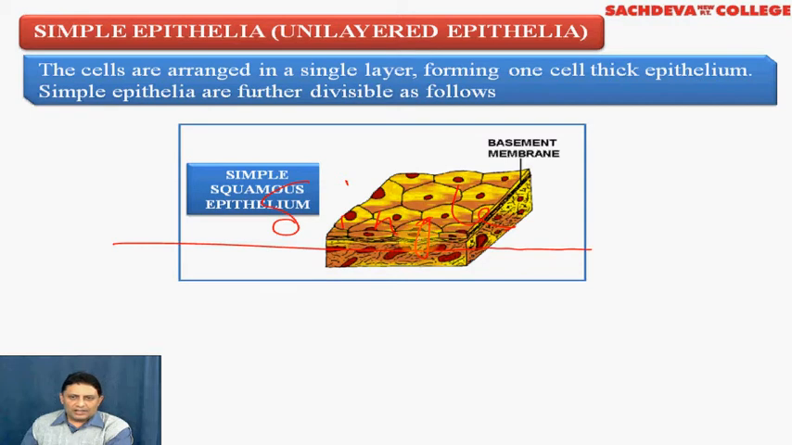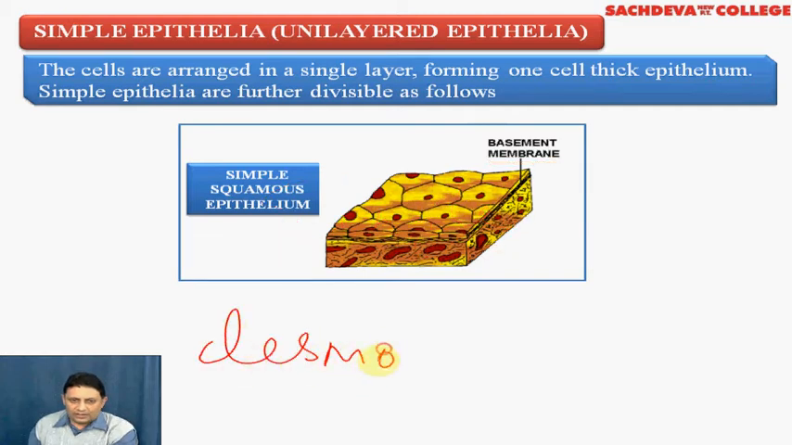As you can see in the diagram, this is the basement membrane on which the cells are present, and the cells you can see are arranged close to each other so that there is practically no space between the cells. So the intercellular space, as you can see, is absent. Whatever intercellular space is present is filled by a cementing substance, known as desmosome.